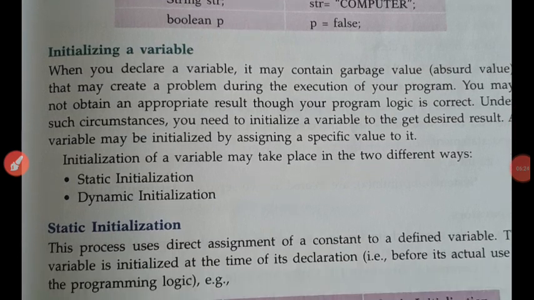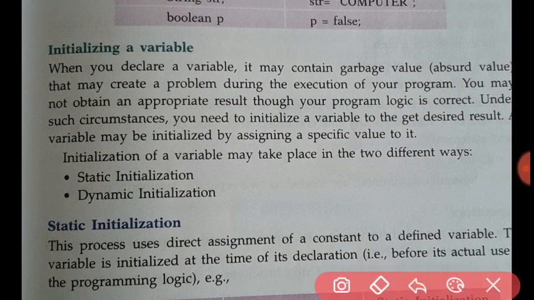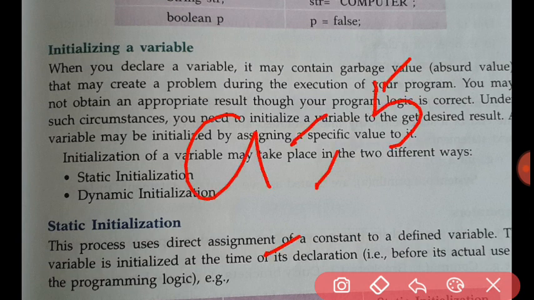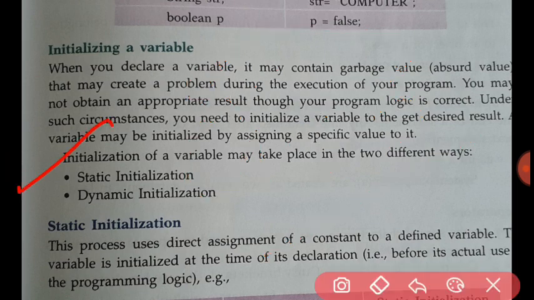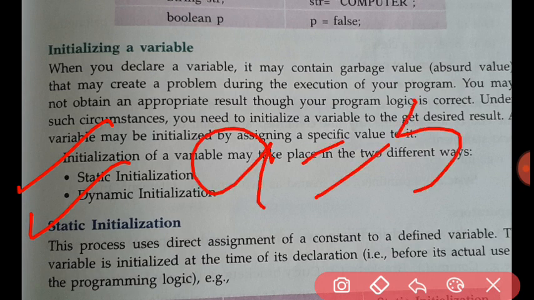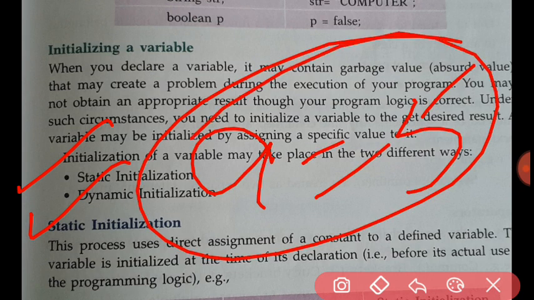Then initializing a variable. Initializing means to give a value to a variable. Suppose a equals 5, it means we are initializing, we are giving the starting value. There are two ways of initializing: static initialization and dynamic initialization. So what is static initialization? Whenever we are writing the program, at that time whenever we are giving the value to a variable, we call that static initialization. Suppose we are writing a equals 5, this is called static initialization.